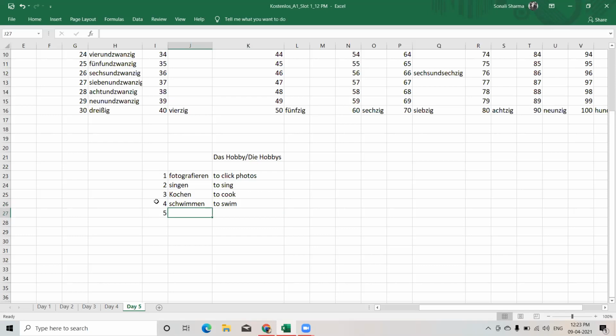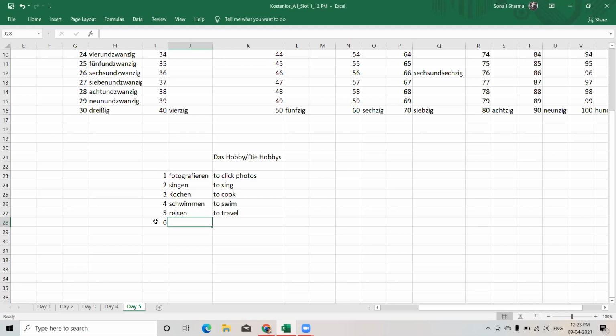So to travel is reisen. Reisen is to travel. In reisen we have ei, so it will be pronounced rai and then zen.